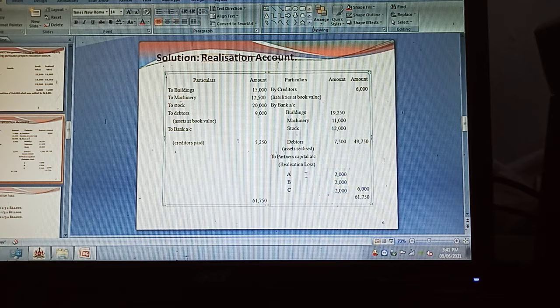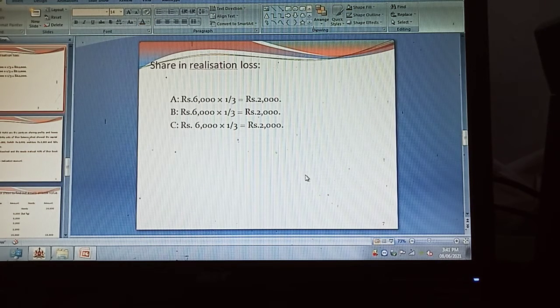Now it is only the realization account. In the previous problem, you prepared the capital accounts of the partners. In this one we have prepared the realization account. The realization loss is shared between the partners, 1/3 each. So we are getting 2,000 per head.